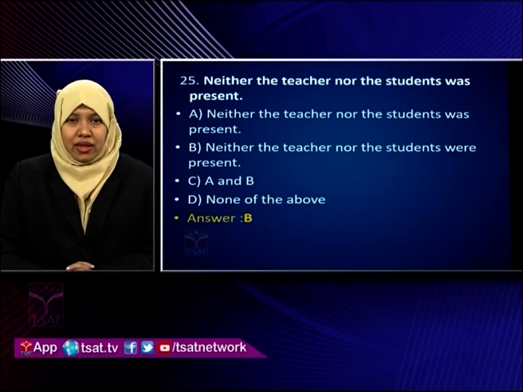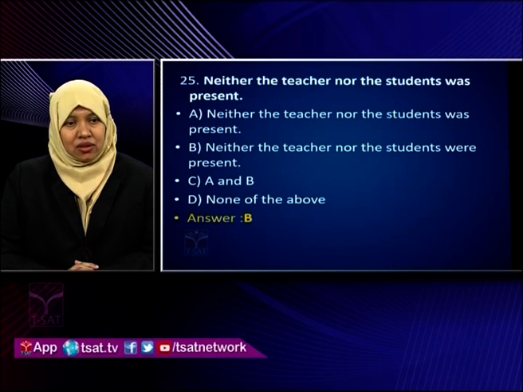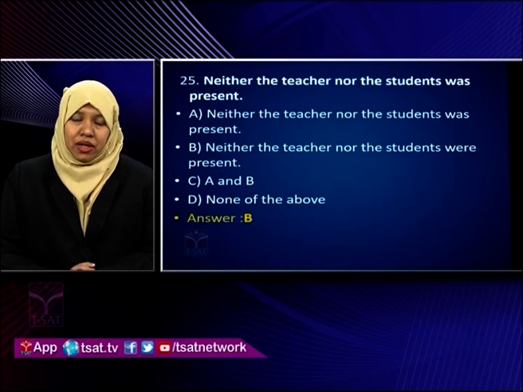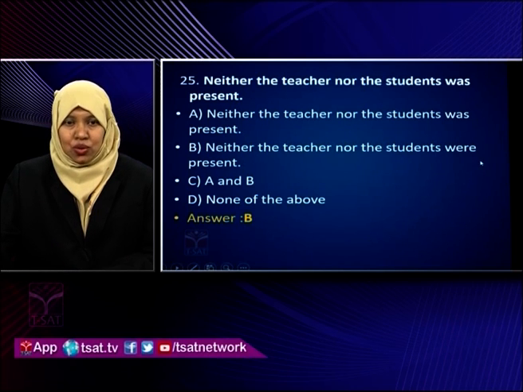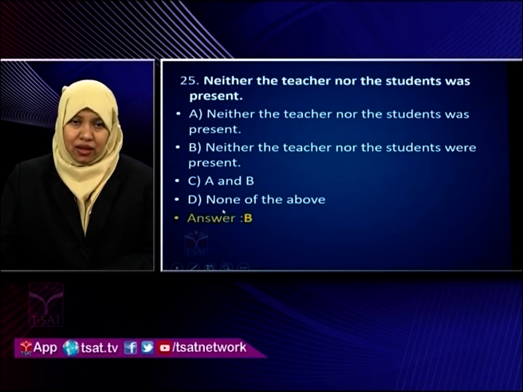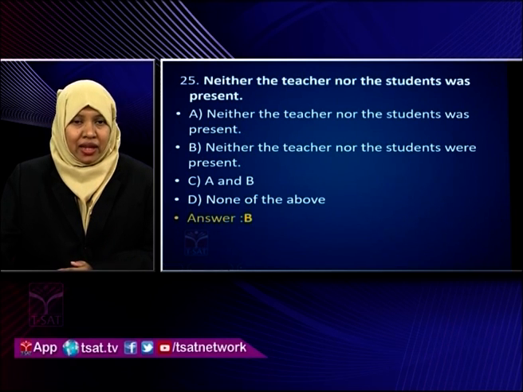Next question. Neither the teacher nor the students was present. Whether the sentence is correct or not, let us look at the options. Option A, neither the teacher nor the students was present. Option B, neither the teacher nor the students were present. Option C, both A and B are correct. Option D, none of the above. Now if you look here, just now we have discussed neither, none, any is singular. So here also, the sentence starts with neither the teacher nor the students. We are talking about the teacher and the students.